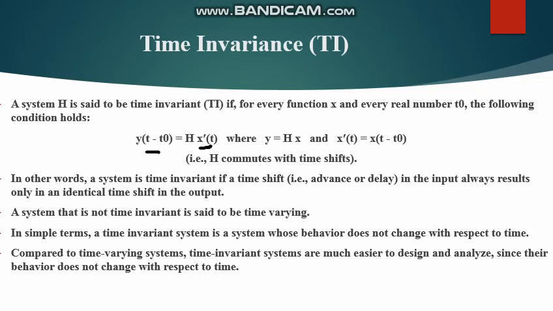H commutes with time shifts, that is time delay. You get this equation when x prime t is x(t minus t naught).